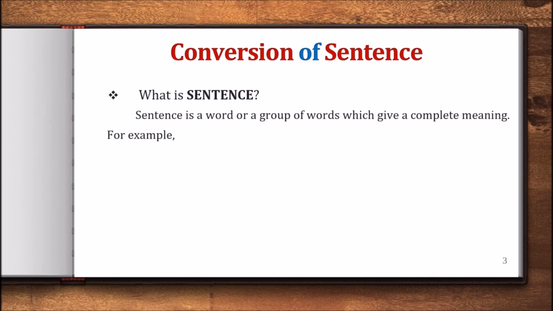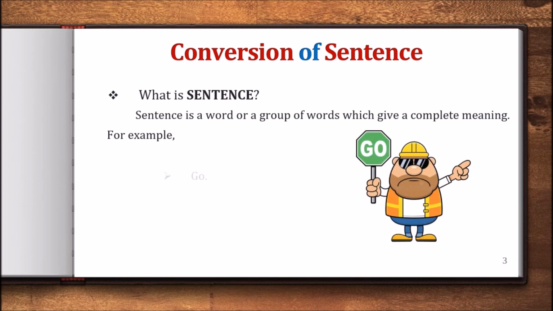So for you there is an example. If I say go, then do I need to say anything else, or did you get the meaning? That is, I'm ordering or I'm saying to go. So go is a sentence.